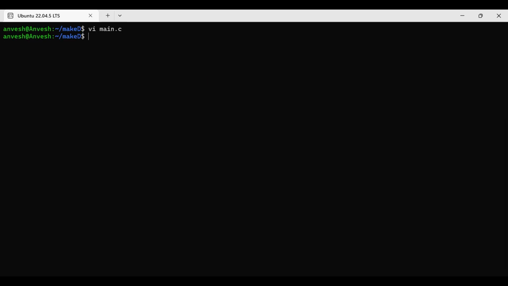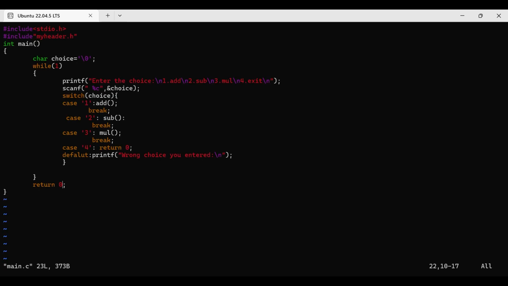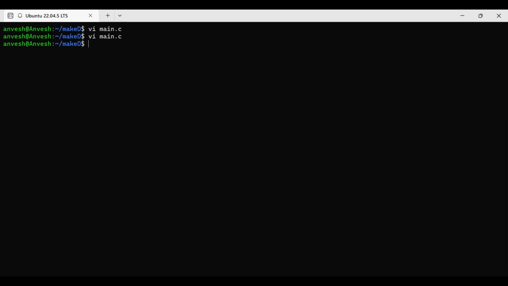Okay, now I am explaining the code. Now main.c we created. Now add multiple division. Simply here we have to give what is our function name, header file name, my header dot h.